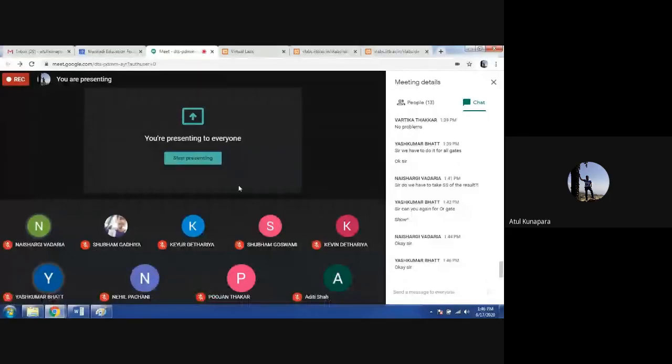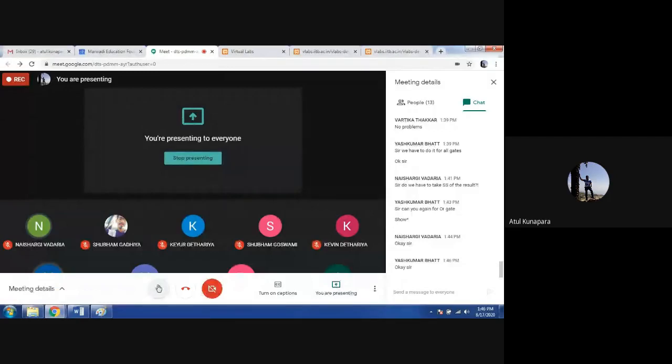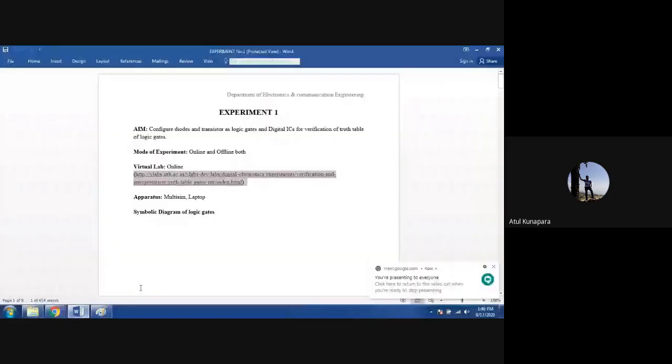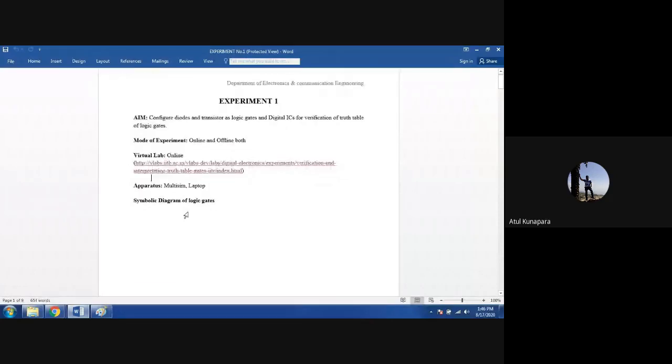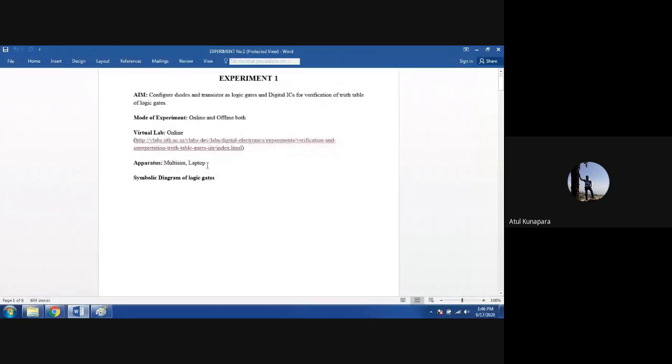And for that, what you have to do in the lab manual, let me just show you this file here. You just check it out here. Okay, so this kind of Word file I will be sharing with you. That will have the aim of the experiment and the mode of experiment, that is online or offline. This can be done both online and offline, so I mentioned both here. The link of the virtual lab, which I just showed you, is also mentioned in the experiment. Some apparatus, and this can be done in Multisim software also.